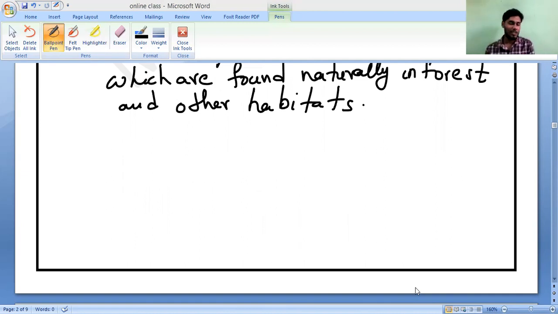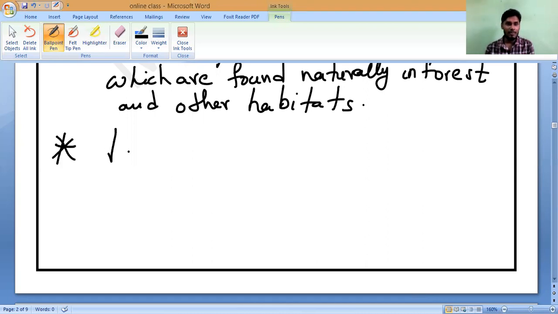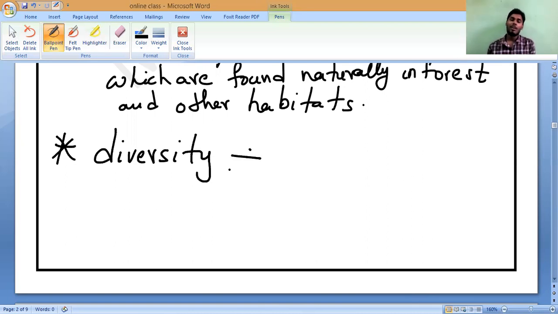About biodiversity, first coming to diversity. What is the meaning of diversity? Suppose today your mother may prepare different varieties of lunch. Maybe fish, chicken, mutton, prawns, vegetables, kira, kira means leaf.